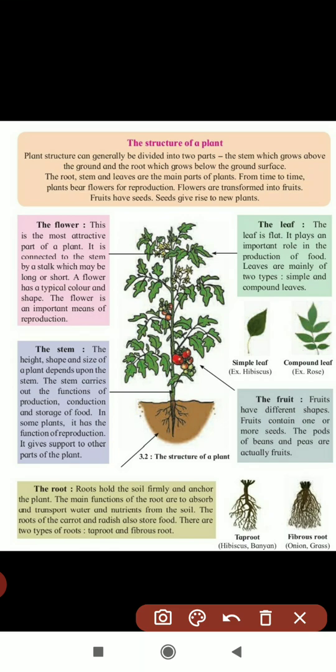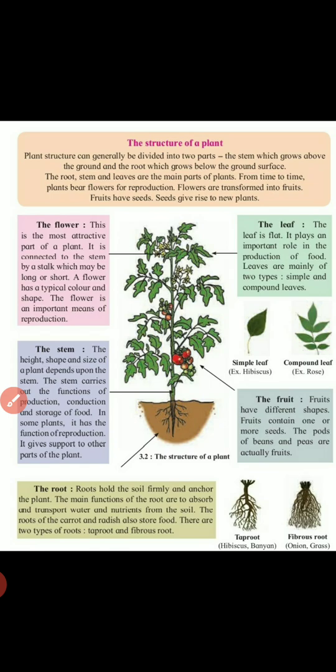Any plant you take, you have to study the structure. Just see, the plant structure is generally divided into two parts. These two parts are the stem, which grows above the ground, and the root, which grows below the ground surface. This is one part and this is the other part.